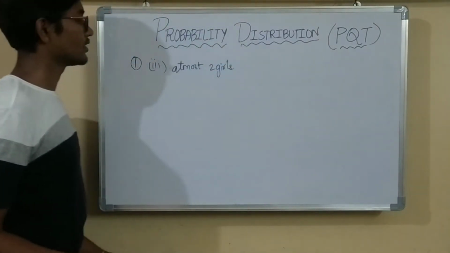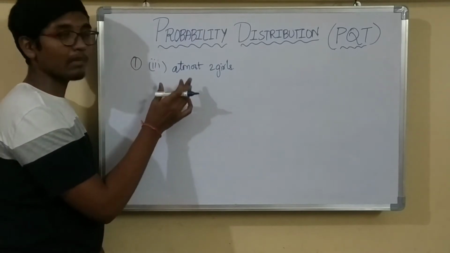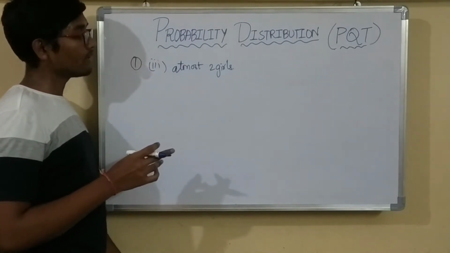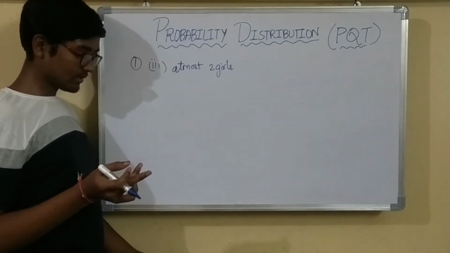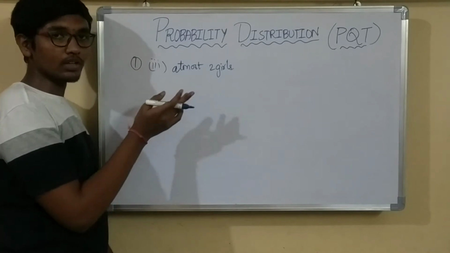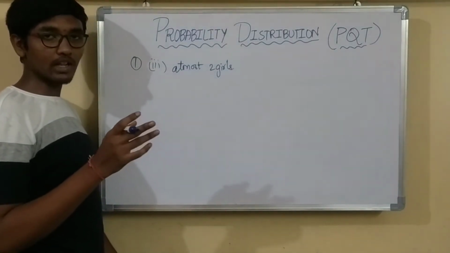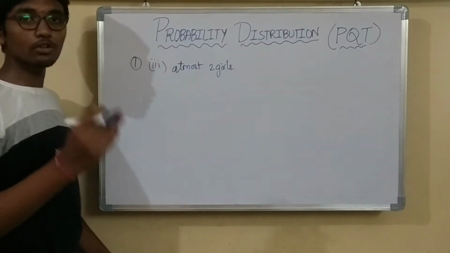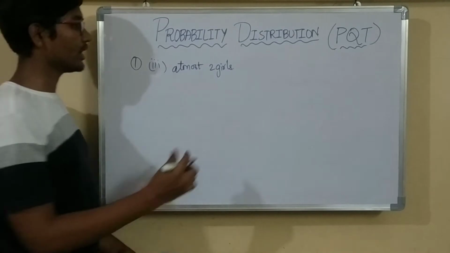At most 2 girls means a maximum of 2 girls. When will the condition of a maximum of 2 girls be satisfied? When there are greater than or equal to 2 boys. If a family has 2 boys or more than 2 boys, then only the condition of a maximum of 2 girls will be satisfied, right?